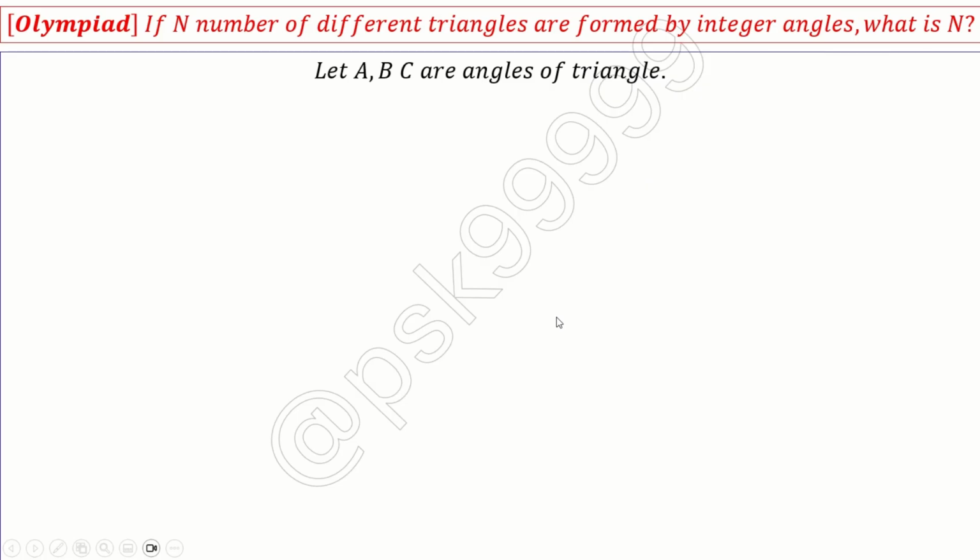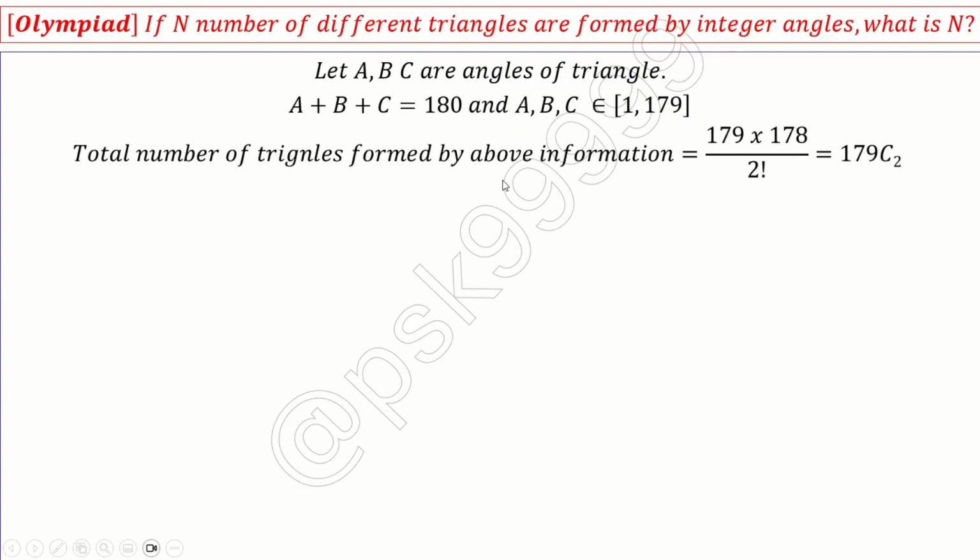Okay, A, B, C are the angles of the triangle. We know that A plus B plus C is 180. So A, B, C belong to 1 to 179. It cannot be 0, it cannot be 180. So this is where it's possible. So how many combinations are possible with A, B, C ranging from 1 to 179? The number of triangles formed by the above information is 179C2, which is 179 times 178 divided by 2 factorial. This many combinations are possible.